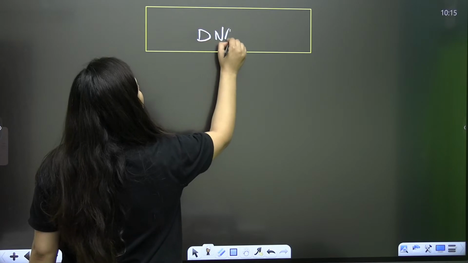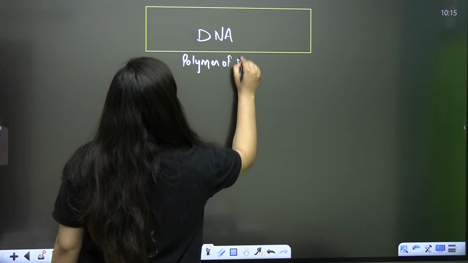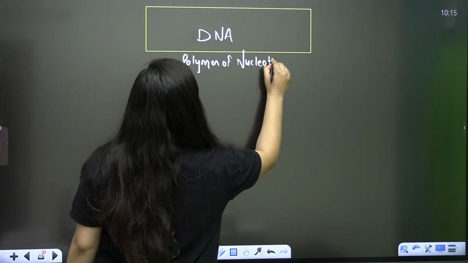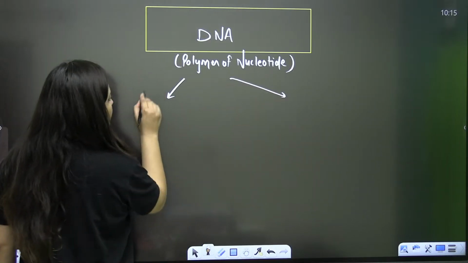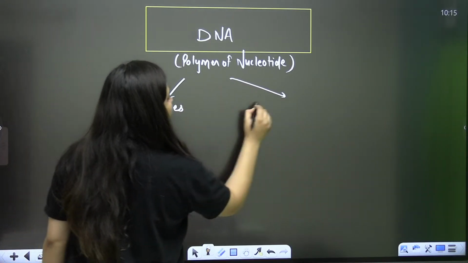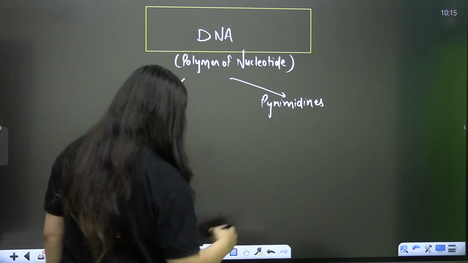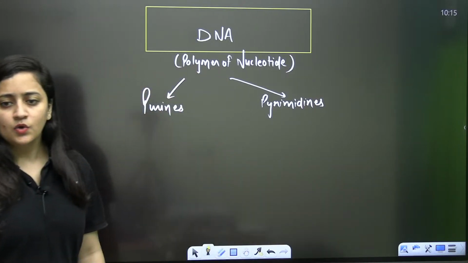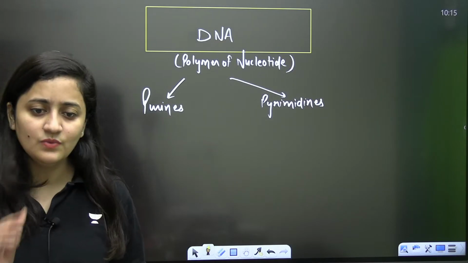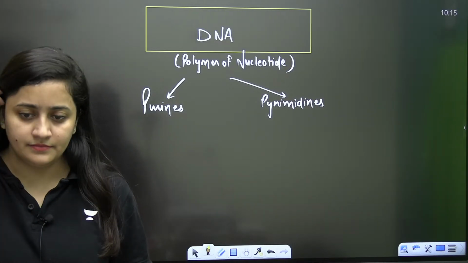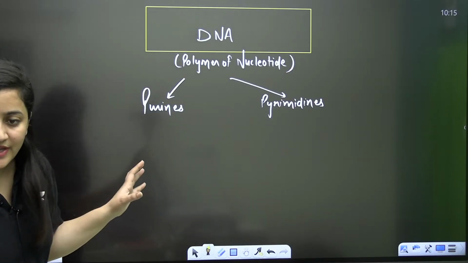We are talking about the DNA, and we know that DNA is a polymer of nucleotide. It's a polynucleotide chain. So here in DNA, you have purines and pyrimidines. Quickly in the chat section, please name the purines and pyrimidines.